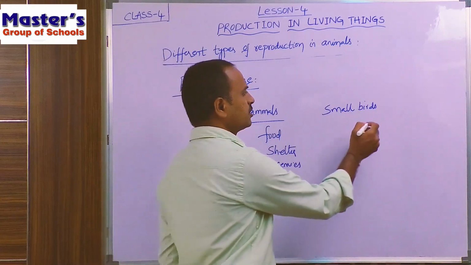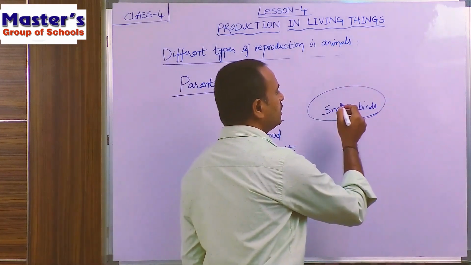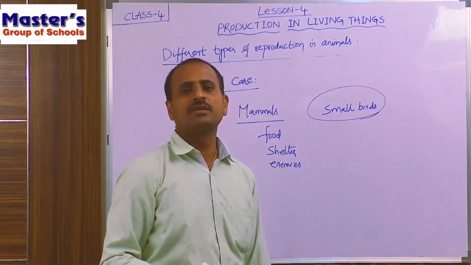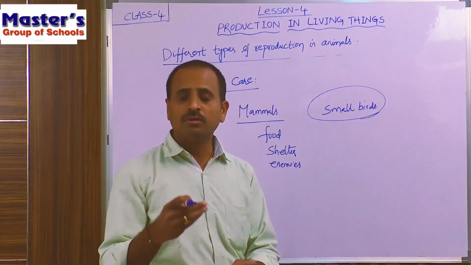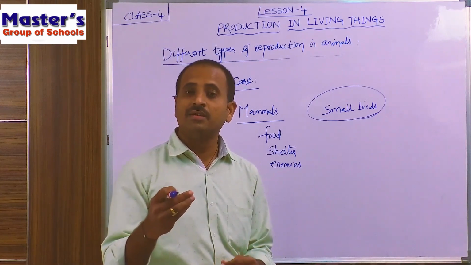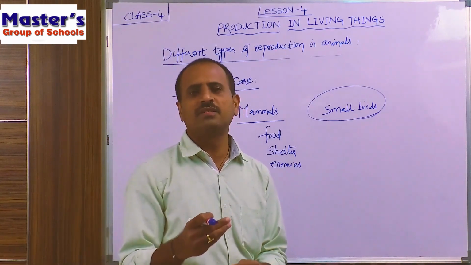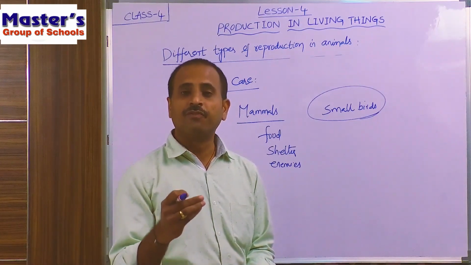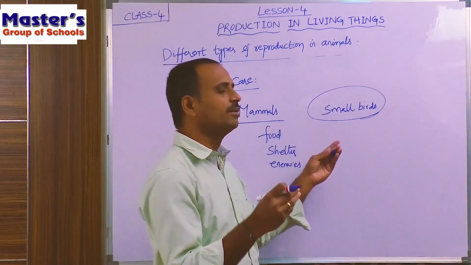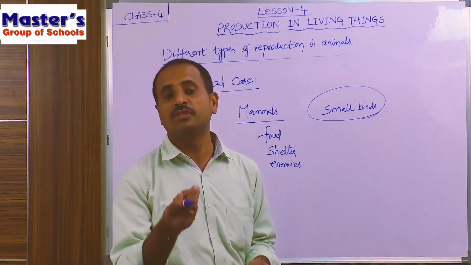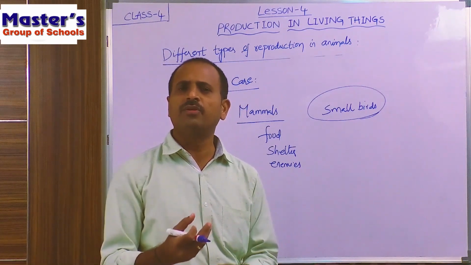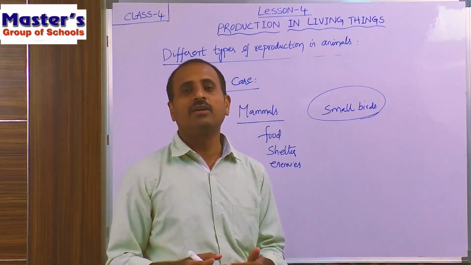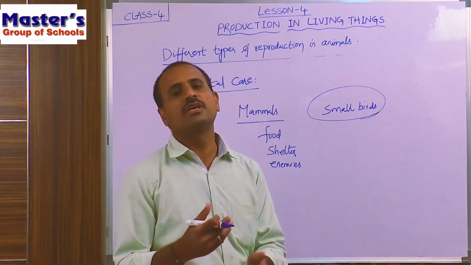Because these small birds do not have their wings completely developed, they are not able to fly and cannot get their food themselves. That's why the parent birds feed their young birds with their beaks. Up to then they have to take care, until the young birds get their wings and get their food themselves.